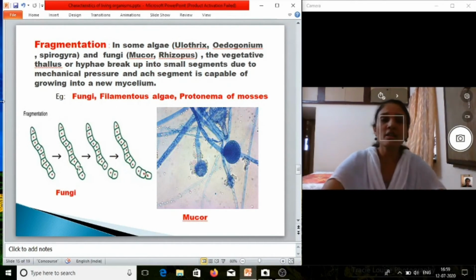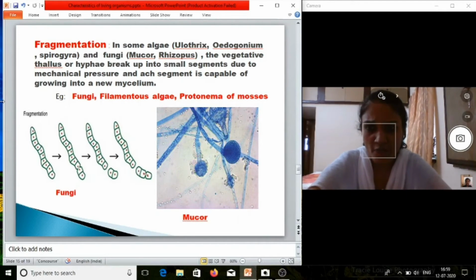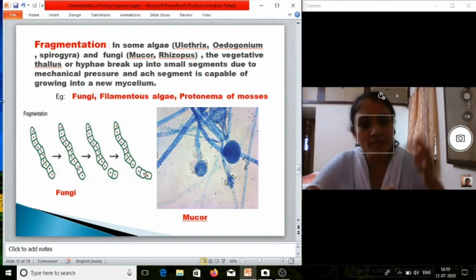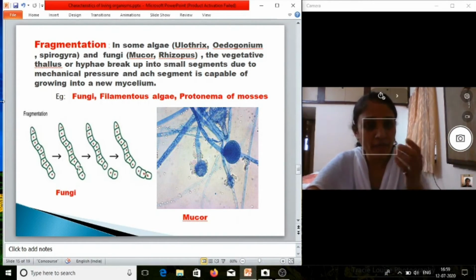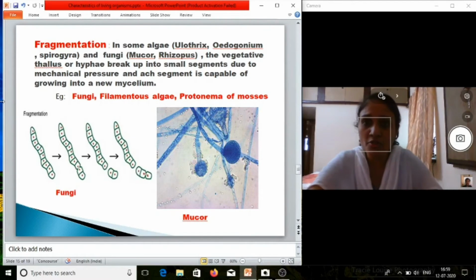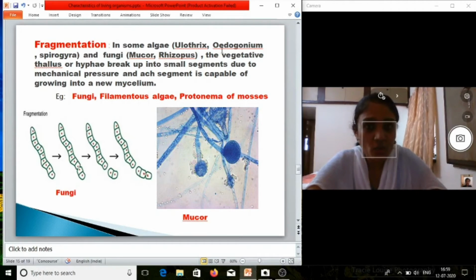Now we will see fragmentation. Okay, fragmentation means something is broken down into pieces. So that is known as fragmentation. And fragmentation is seen in algae and fungi. Okay, now we will see the examples also. In some algae, for example, Ulothrix, Oedogonium, Spirogyra, fragmentation is seen, and in fungi like Mucor, Rhizopus.